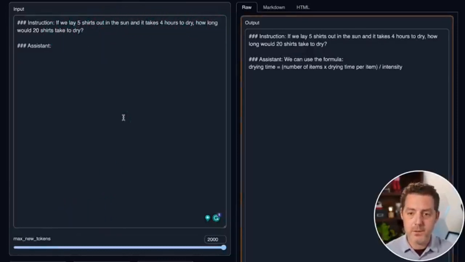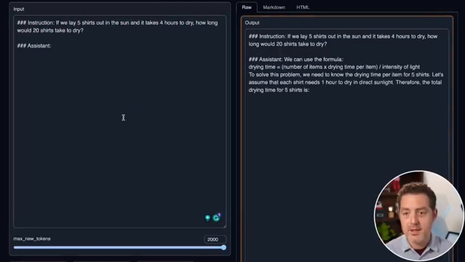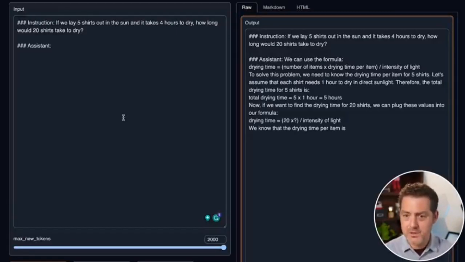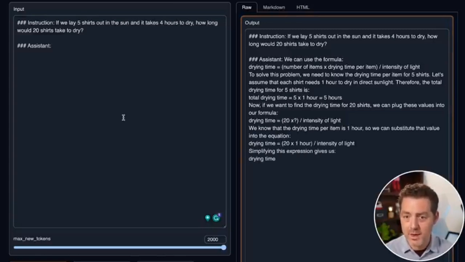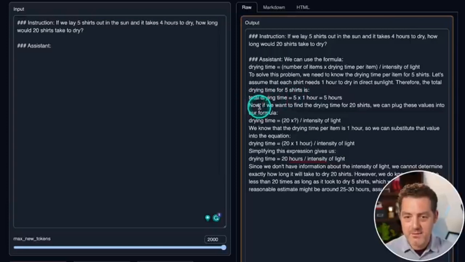We can use the formula drying time equals number of items multiplied by drying time per item divided by intensity of light. Interesting. To solve the problem, we need to know the drying time per item for 5 shirts. Let's assume that each shirt needs 1 hour to dry in direct sunlight. Therefore, the total drying time of 5 shirts is 5 hours. So it's super interesting that it included the intensity of light.